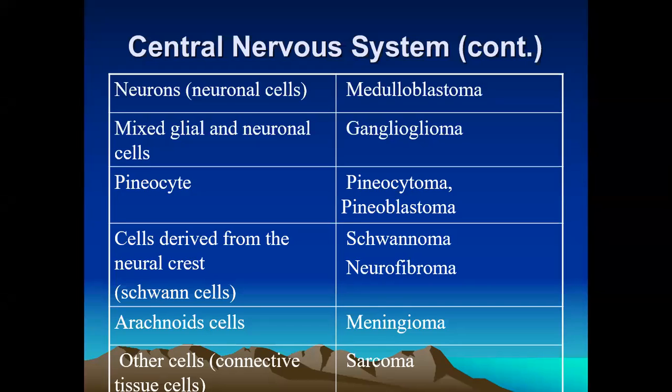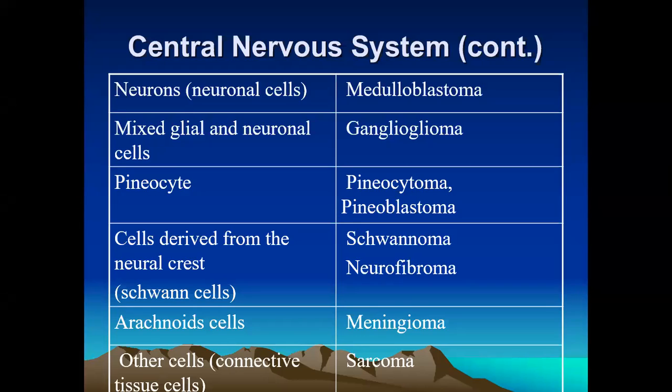Okay, the tumors arising from the pineocytes are called pineocytomas, and another one is the pineoblastomas. Tumors can also be derived from neural cells. They are called the neurofibroma and also the schwannoma, arising from the Schwann cell. There is also a malignant variant of the schwannoma, and also the neurofibroma.